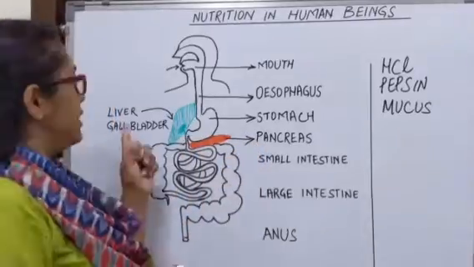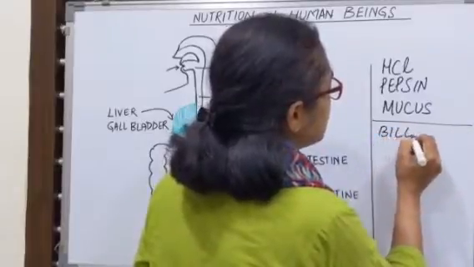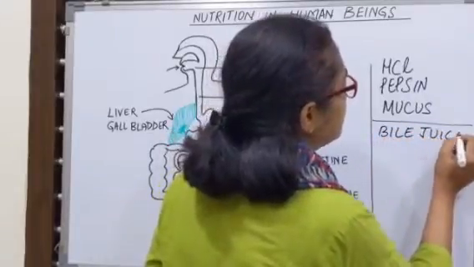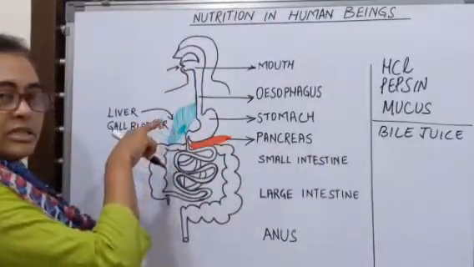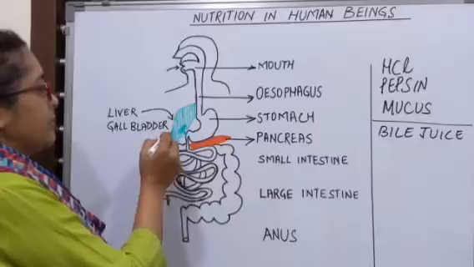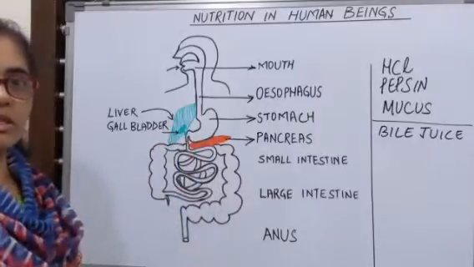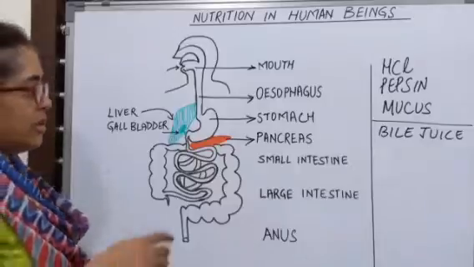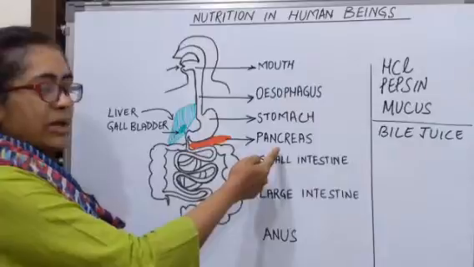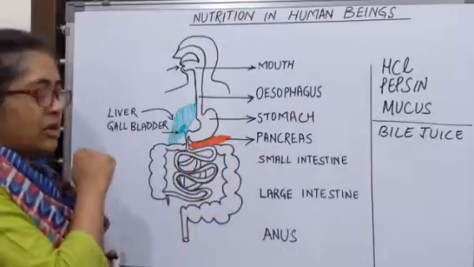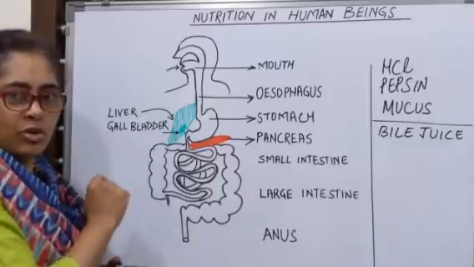Now the liver secretes the bile juice which is stored in the gallbladder, and the gallbladder is located under the liver here. Now, the food that comes from the stomach is basically acidic in nature. It has to be converted into an alkaline form for the action of the pancreatic enzymes. Now, bile is also responsible for breaking down of the fat molecules.